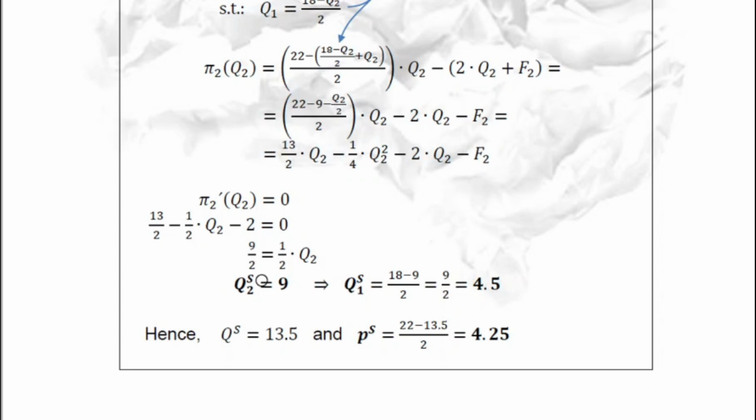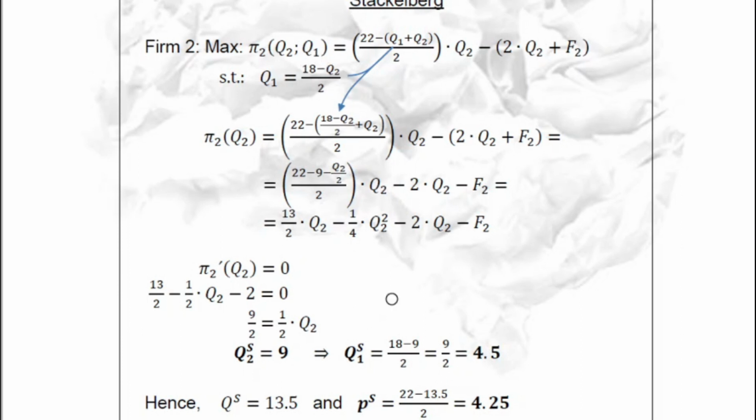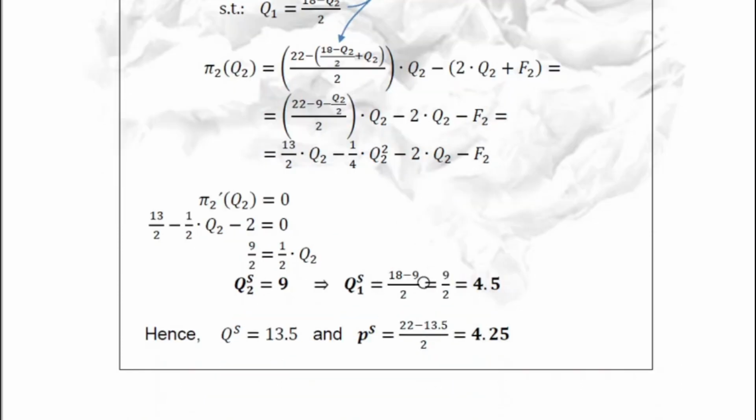Now, it produces 9, and afterwards firm 1, if it still wants to maximize its profit, would react with this reaction function, or best response function. So 18 minus 9 divided by 2 is 4.5 units. Hence, between both firms they produce 13.5, and then this quantity is carried to the inverse demand, 22 minus Q divided by 2, so at the end 4.25.